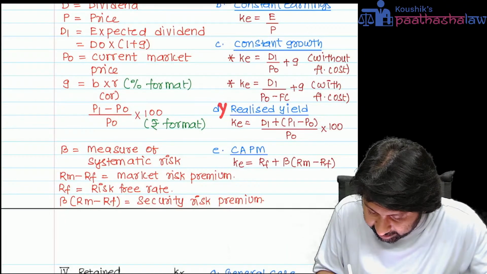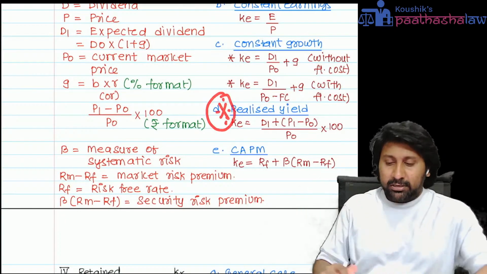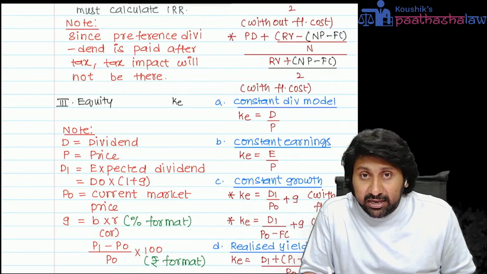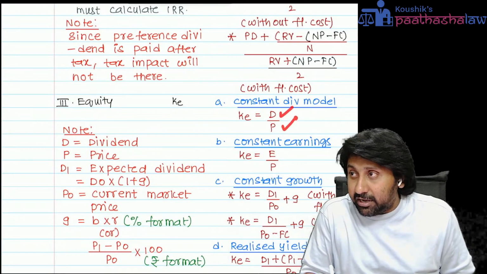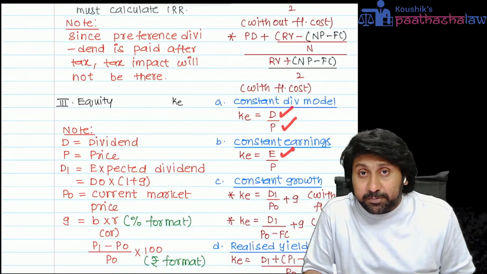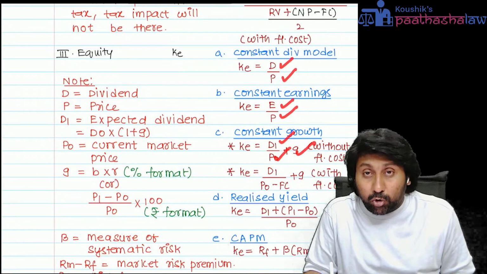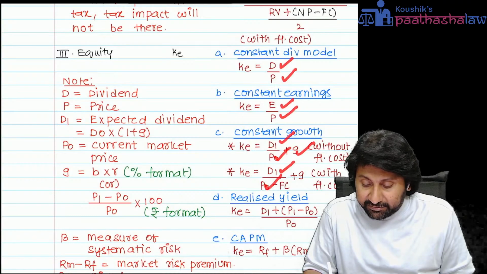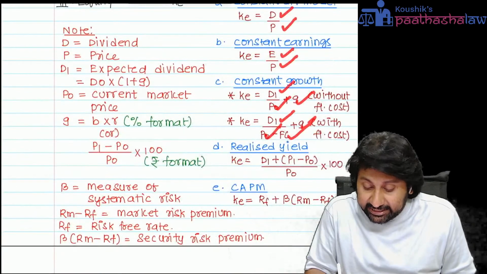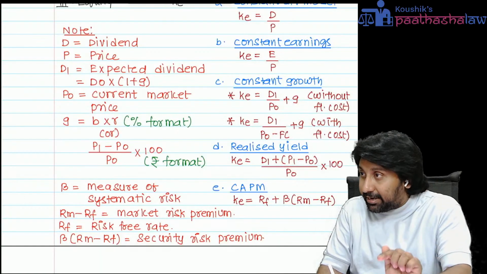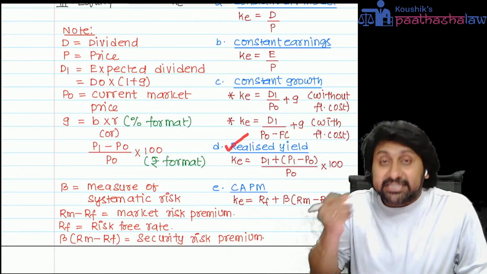Realized yield approach. Very, very important, area 11. See, KE equal to D by P: the dividend we are expecting on a price, earnings expected on a price, dividend expected on a price with growth, dividend expected on a price with growth and flotation cost. This is not expected, this has already happened. That's called realized yield.